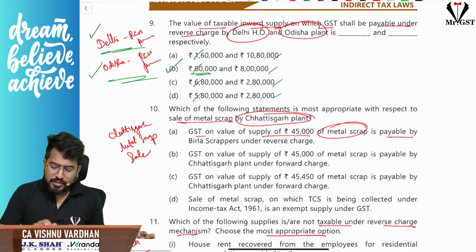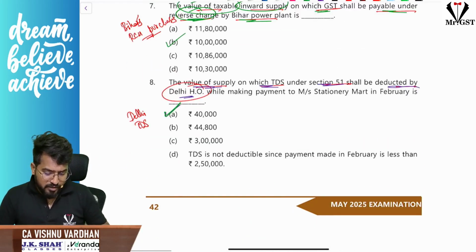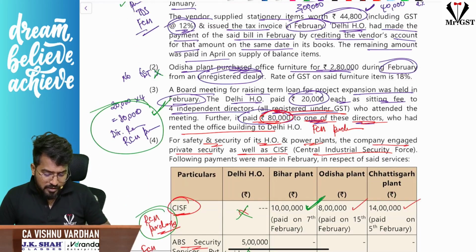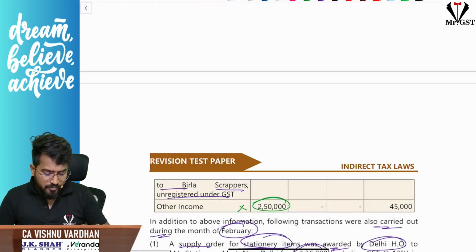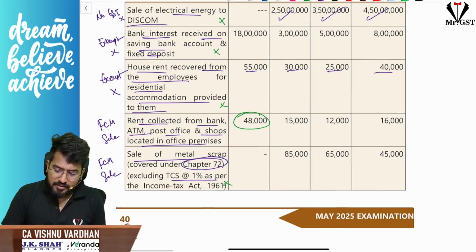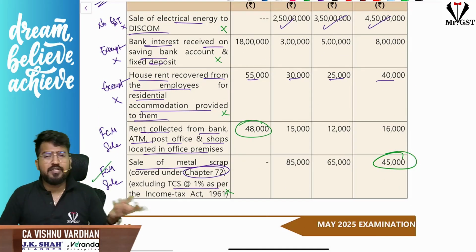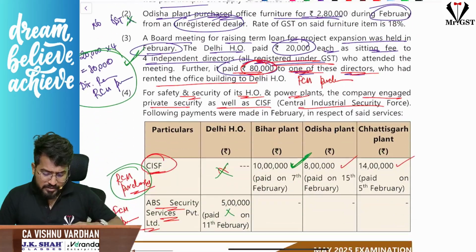Next, which of the following statements is most appropriate with respect to sale of metal scrap by Chhattisgarh? Chhattisgarh metal scrap sale. We have seen that metal scrap sale, correct? Here what is happening, sir? Metal scrap sale is done by Chhattisgarh. So as I told you, this is a sale covered under forward charge mechanism. Okay, let us see the question.